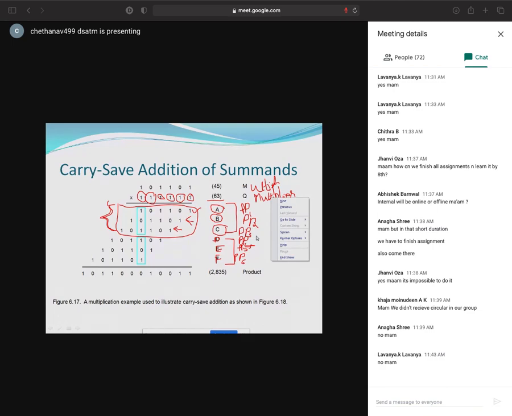Okay, sorry for the interruption. So I think I will add these three, A, B and C, first. I'll just give you the answer here, the solution. Let me add it. So what will I get now? 1 plus 1.